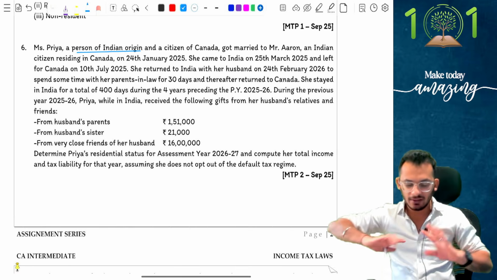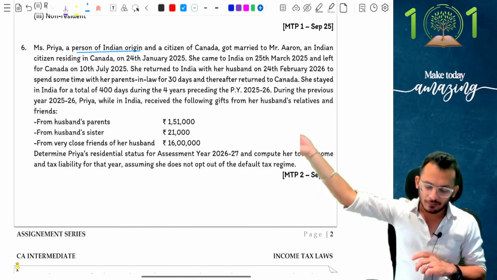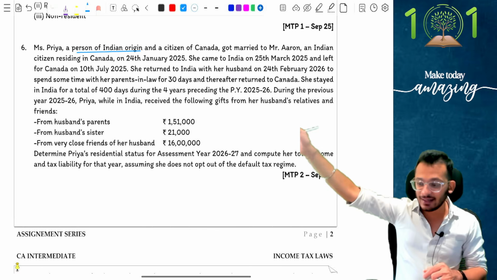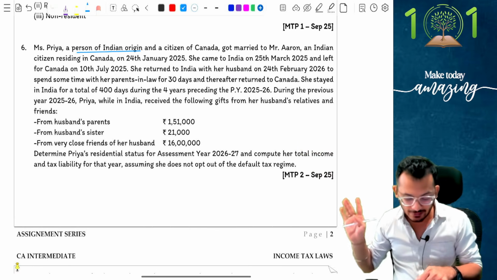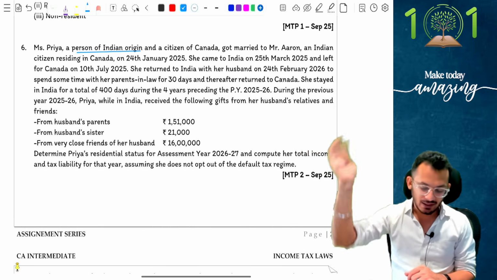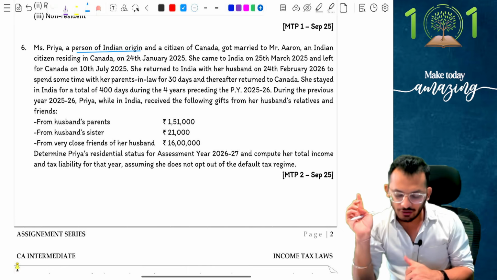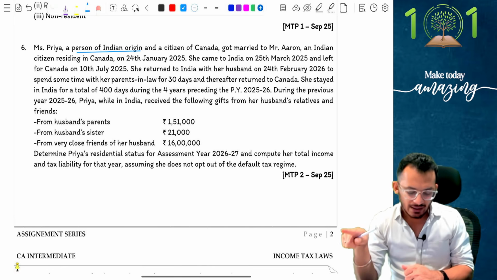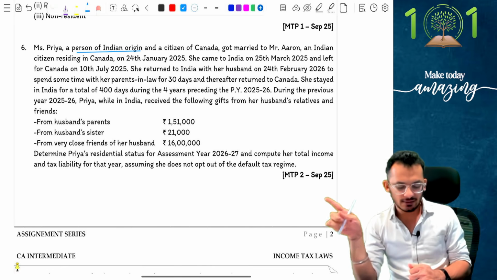The person of PIO has got married to Mr. Aaron. Aaron is an Indian citizen residing in Canada. Now, husband is an Indian citizen residing in Canada on 24 January 2025, last year itself. She came to India on 25th March 25 and has left India for Canada on 10th July 2025.